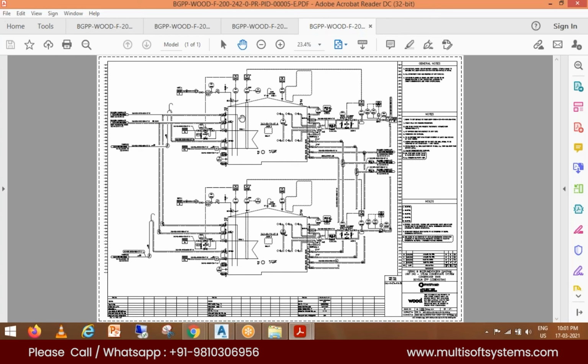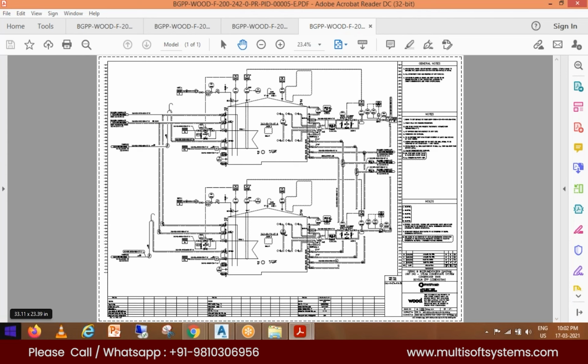So how can we read a PNID? Suppose this drawing, this PNID, is given to you. How will you read it first of all? You need to start reading the PNID from the bigger components, bigger in terms of size.